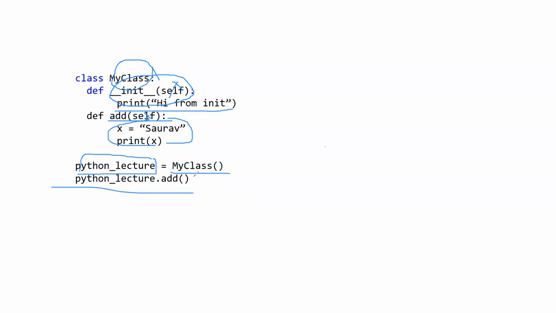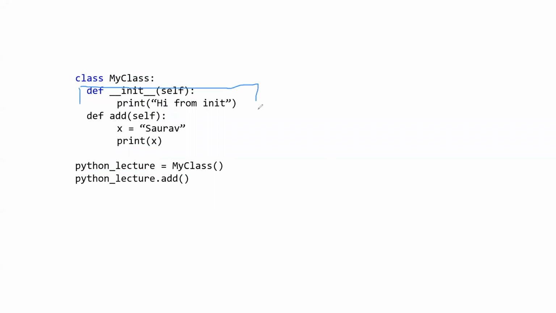So what will be the output? As far as you know right now, what will be the output? We have just defined this new thing here, init. What should be the output of it? Saurabh, correct. Saurabh should be the output. Is there any other thing that should be the output?